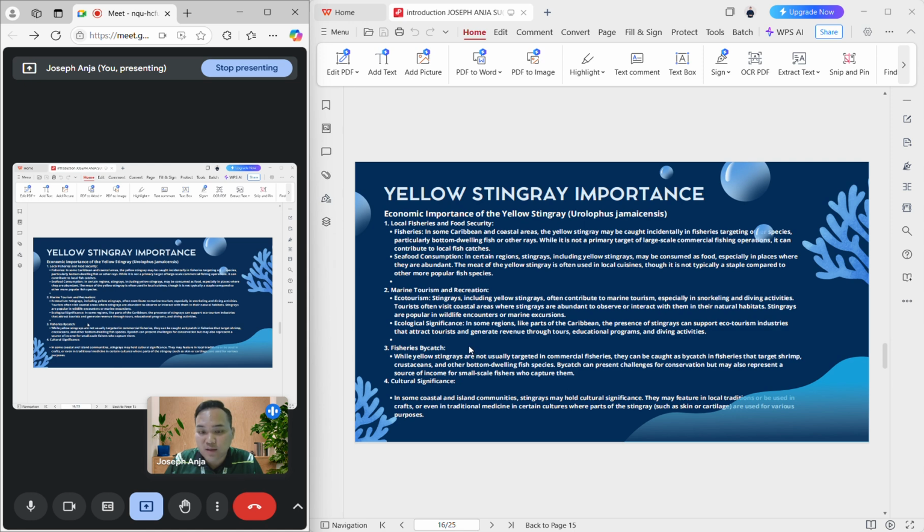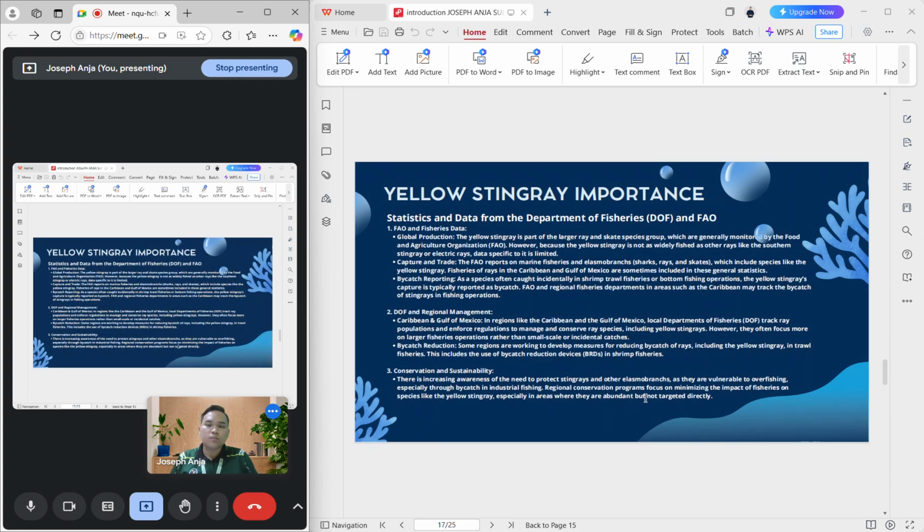We also have fisheries and bycatch. Yellow stingrays are not usually targeted in commercial fisheries. They can be caught as bycatch in fisheries that target shrimp, crustaceans, and other bottom-dwelling fish species. Another important aspect is cultural significance: in some coastal and island communities, stingrays may hold cultural significance.